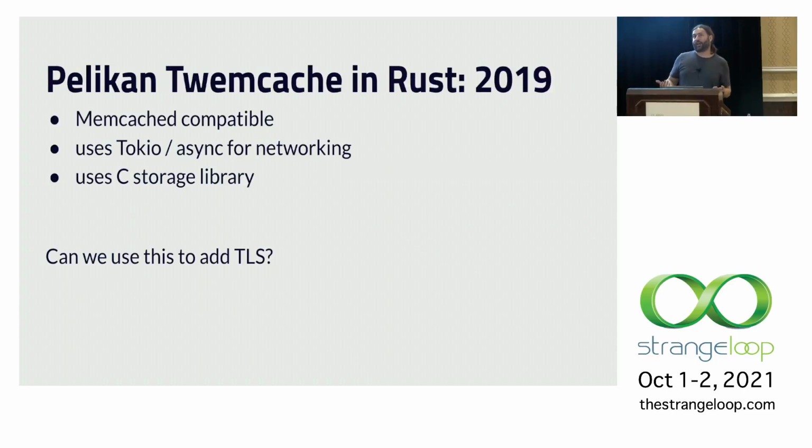Okay, so we had this implementation of Memcached, which is Twitter Memcache, in Pelikan, in Rust from 2019. It's Memcached protocol compatible. It was using Tokio for its networking and uses the C storage library that was present in the C implementation of Pelikan Memcached. So I wanted to see if this Rust server would be a good starting point for adding TLS support. And first, we need to test the performance.